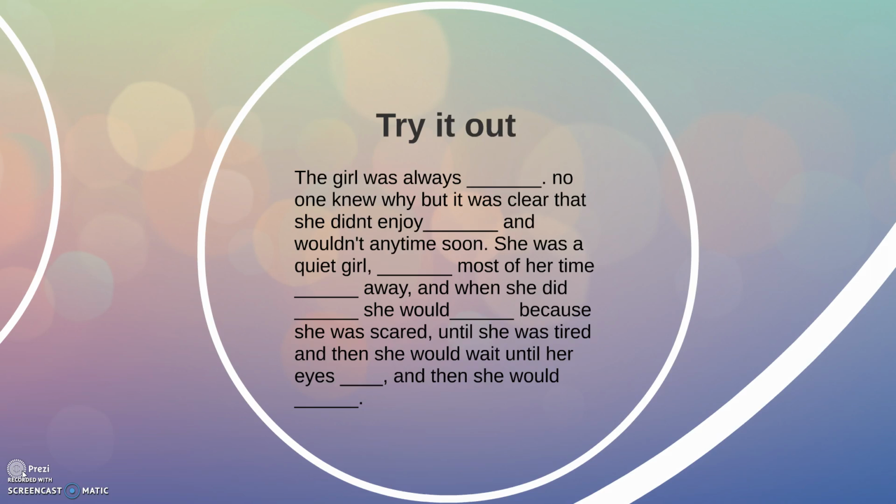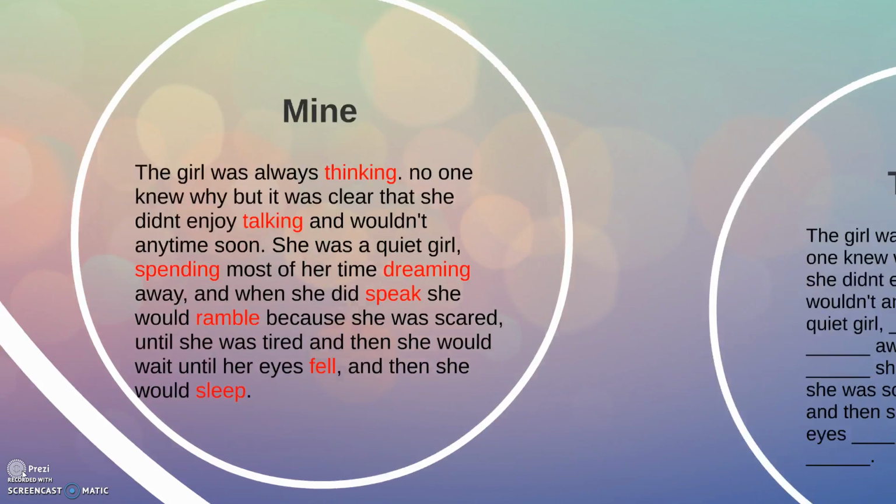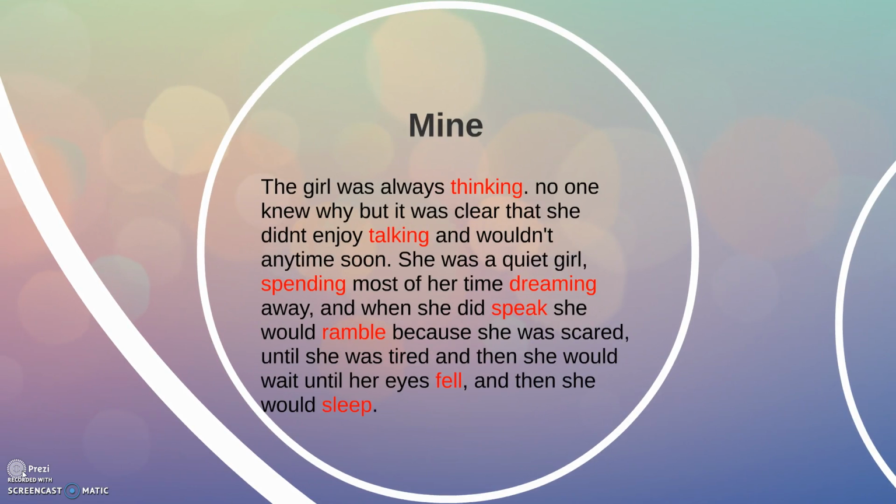The girl was always blank. No one knew why, but it was clear that she didn't enjoy a blank, and she wouldn't anytime soon. She was a quiet girl, blank most of her time, blank away, and when she did blank, she would blank because she was scared. Until she was tired, and then she would wait until her eyes blank, and then she would blank. Okay. Hope you guys had some fun filling that one out.